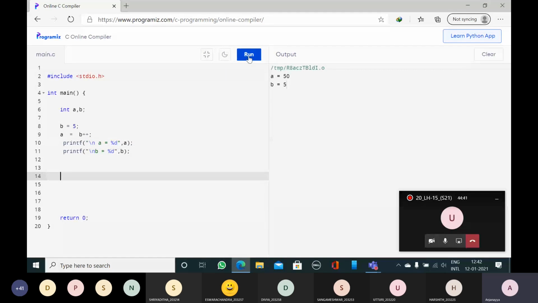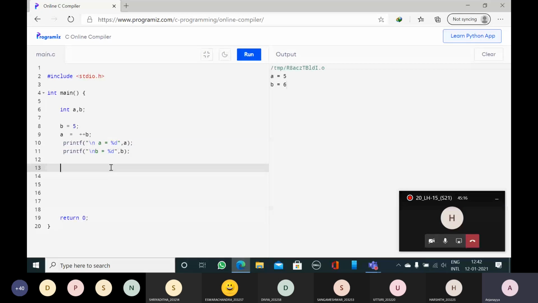Now I will run the program. Now you can see on the output screen that A is equal to 5 and B is equal to 6. Clear? Yes, sir. Okay. Now I will do this one as prefix, plus plus B. Now what is the prefix definition? First increase the value of the variable by 1. Then do assignment. That is the definition for prefix increment.